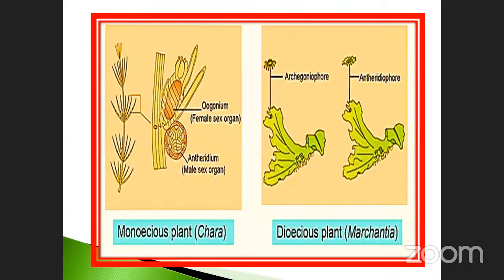Both are present in the same plant, monoecious. The example plant is Chara. What I am asking is, in this condition, how will it be fertilized? How will fertilization take place in this plant? Anybody else?